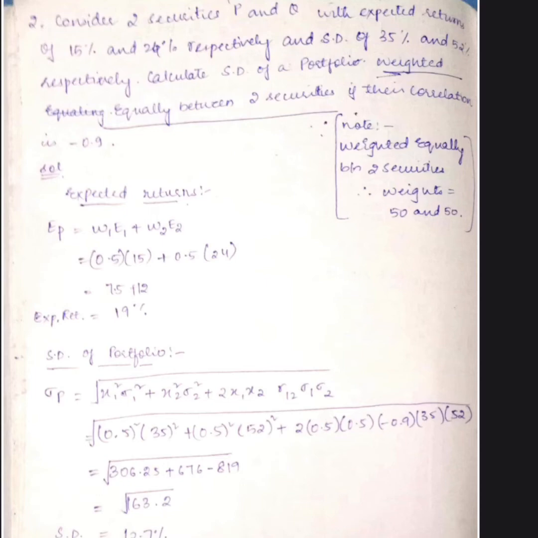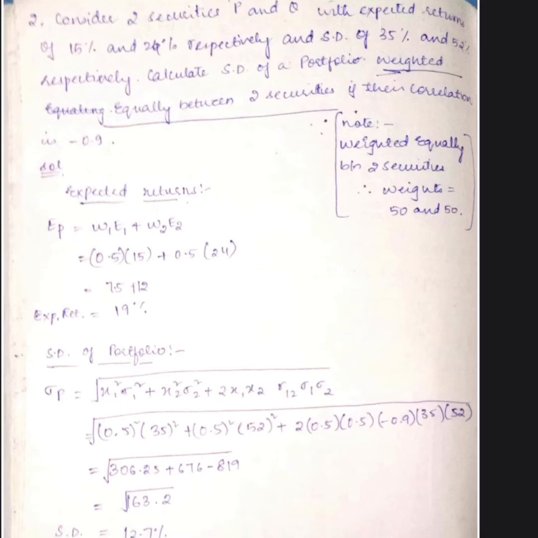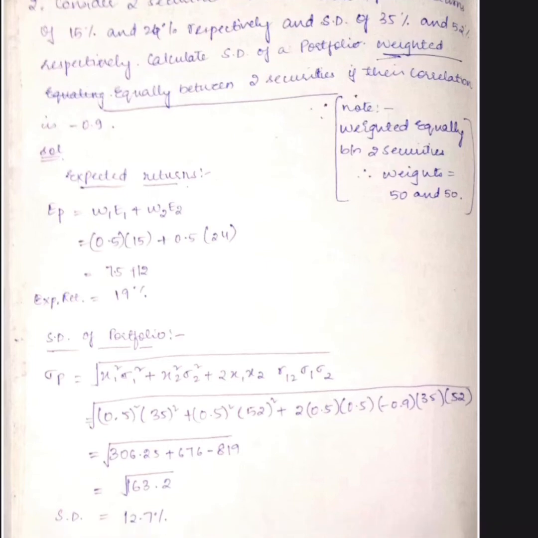And in the question they asked you to calculate standard deviation. So it is nothing but square root of x1 square standard deviation 1 square plus x2 square standard deviation 2 square plus so on. So just substitute those values in the formula, girls, and you get the standard deviation as 12.7%. Okay. So this is all about your risk on portfolio, girls.